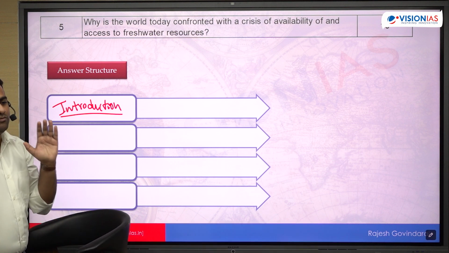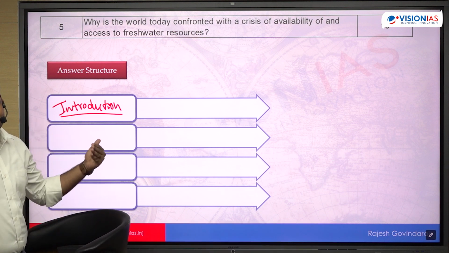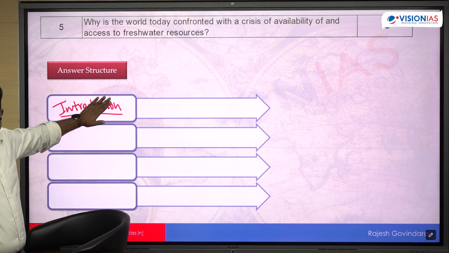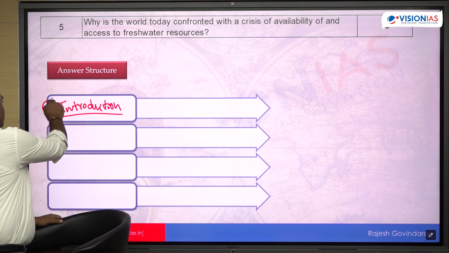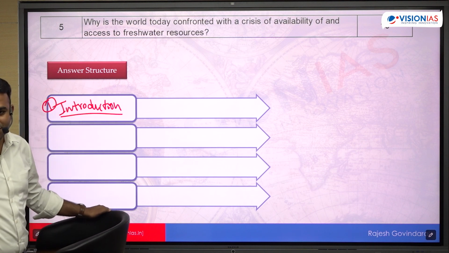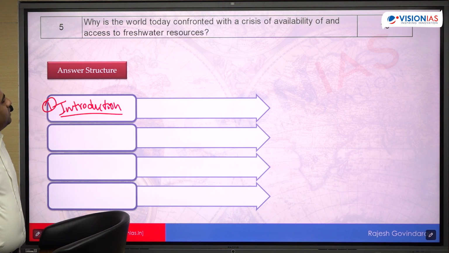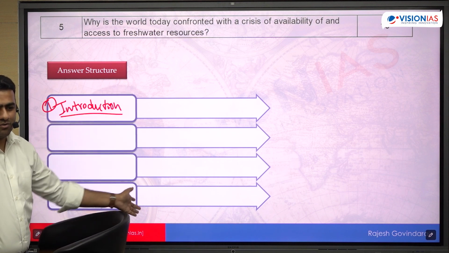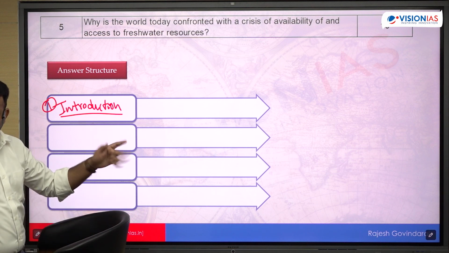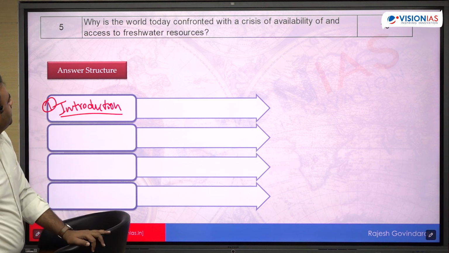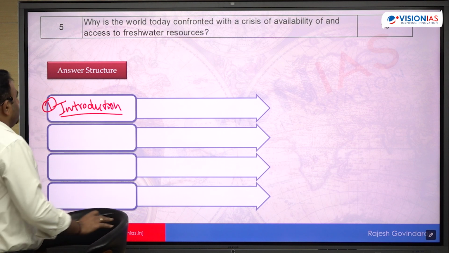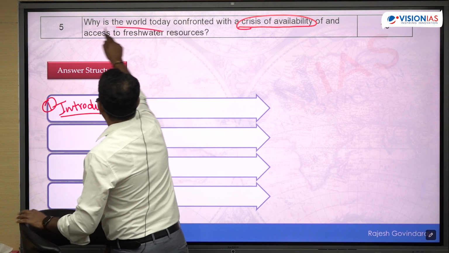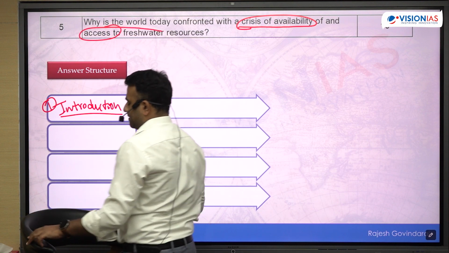Very, very limited amount of water is available on the surface. Surface fresh water is very, very less. You can directly write that here, in the introduction. That gives you the overall significance; you will highlight the significance of the issue at the start. Or you can even give the examples of these recent crises. Take any city as an example, you can give that too. All of these are currently in the news. So in the second part, try to differentiate this separately. Crisis of availability should be your second part. Crisis of access should be your third part.